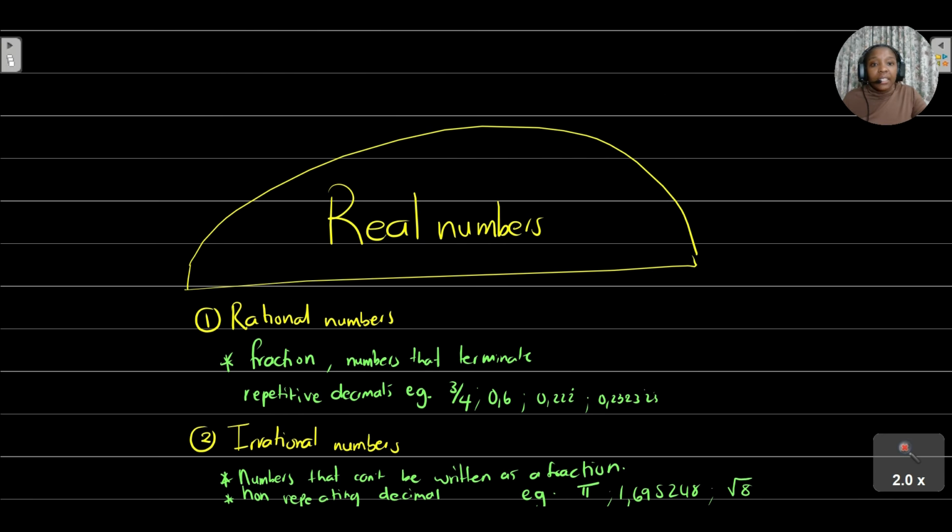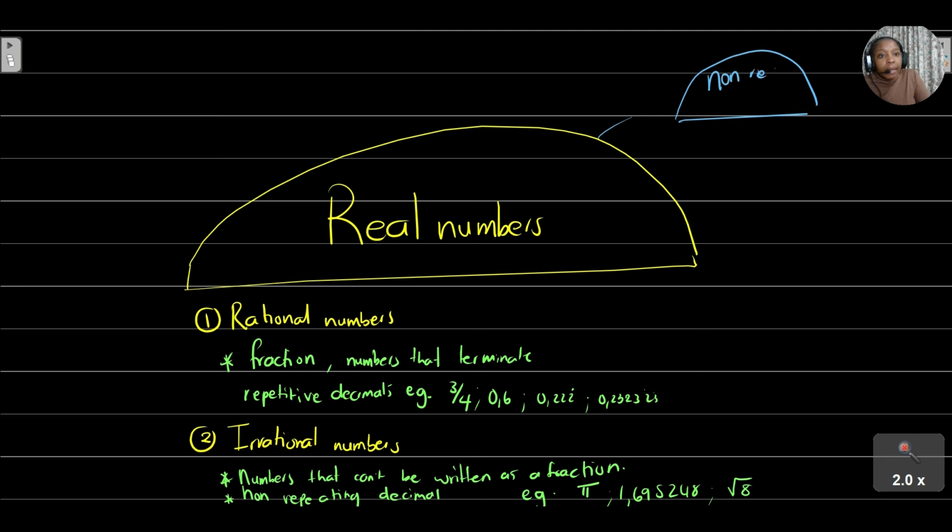And then, diverting a bit from this, if I'm talking about non-real numbers, for example, if you take 5 divided by 0, you're going to get a value that is undefined, which is considered a non-real number.